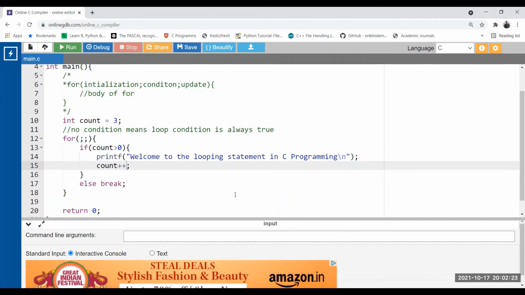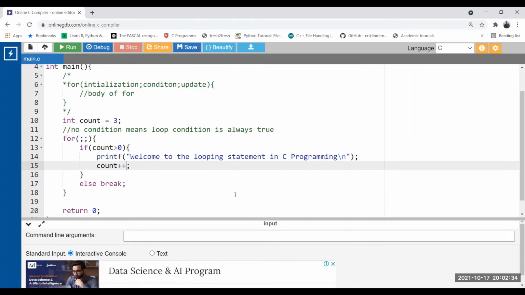Next, there is another concept in the loop. Here we have implemented the break statement. We can also do it with continue. Let us see how continue can be used, and I'll show you the meaning of continue here.